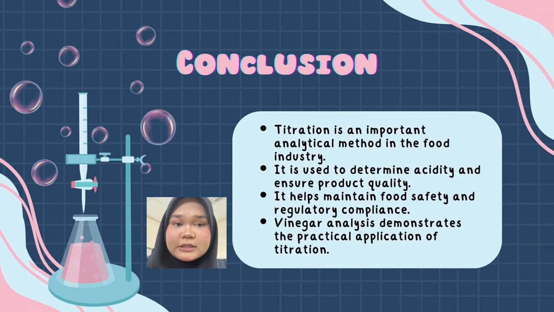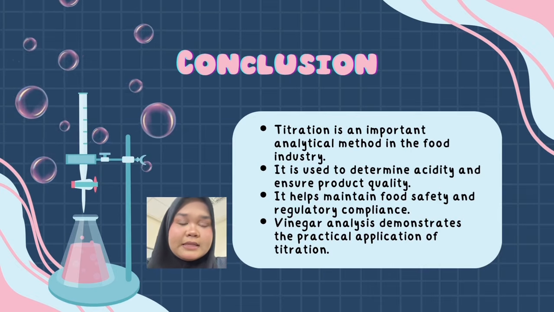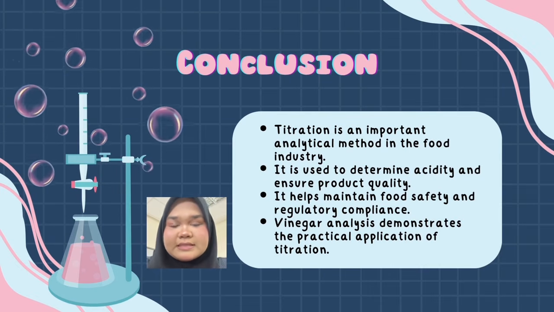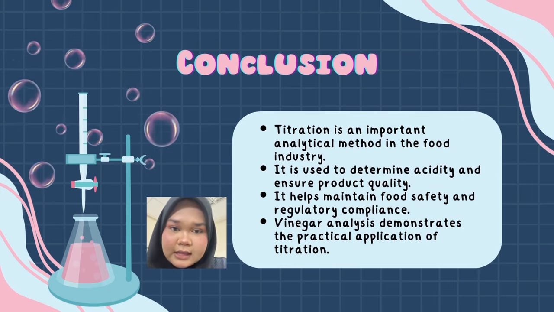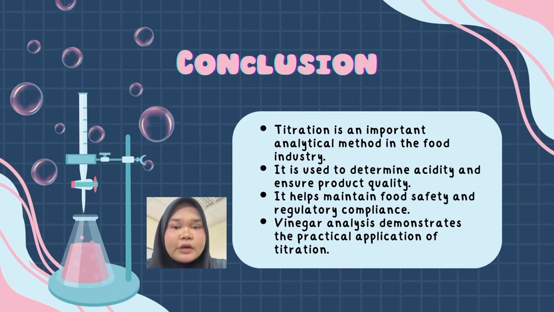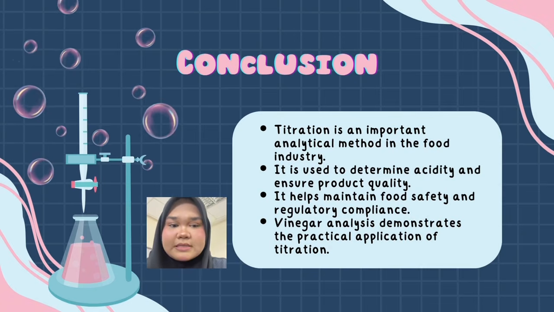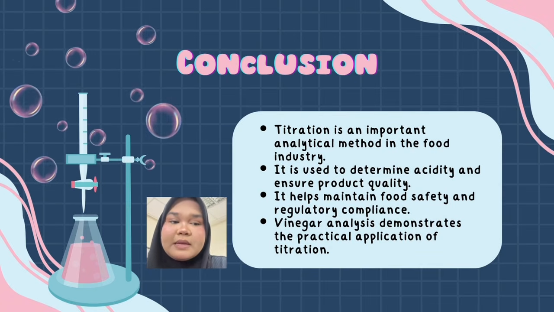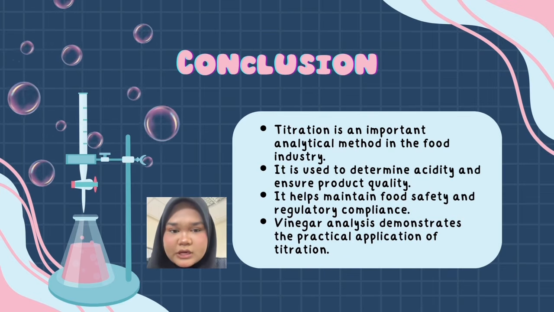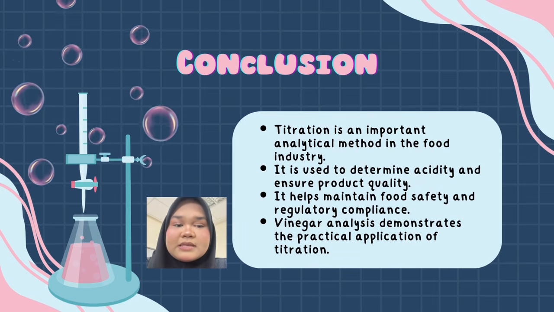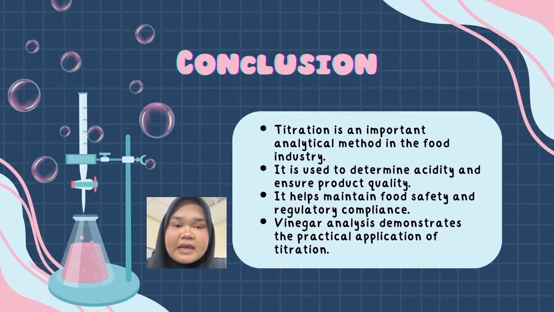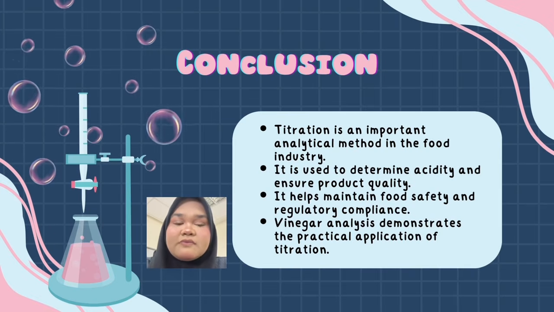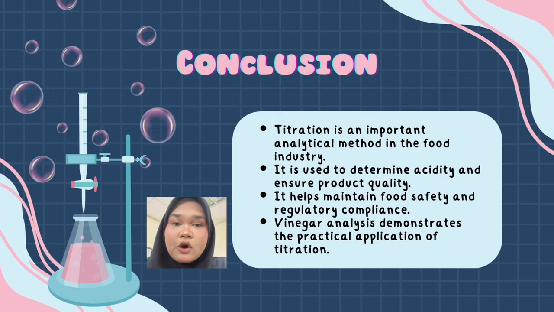In conclusion, titration is an important analytical method in the food industry. It is used to determine acidity level and nutrient content, helping to ensure product quality and consistency. Titration also supports food safety and compliance with industry regulations. Through applications such as vinegar analysis and vitamin C determination, titration demonstrates its value in maintaining the quality of food products.